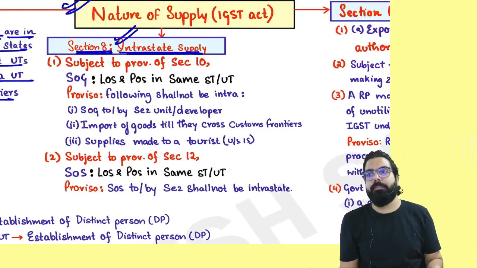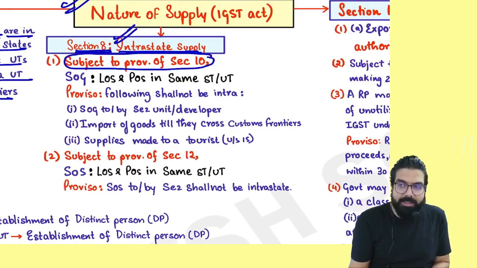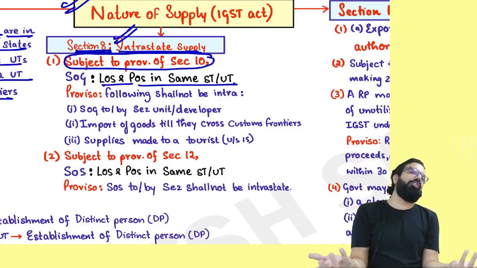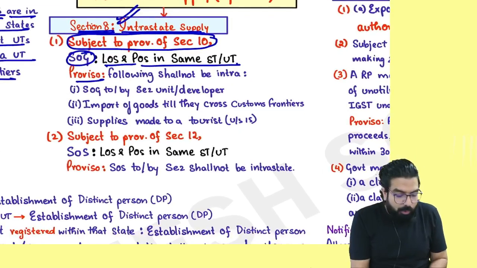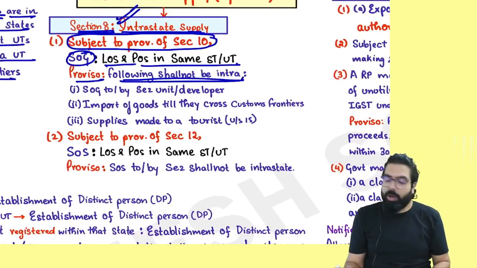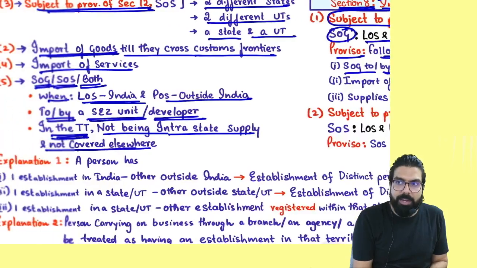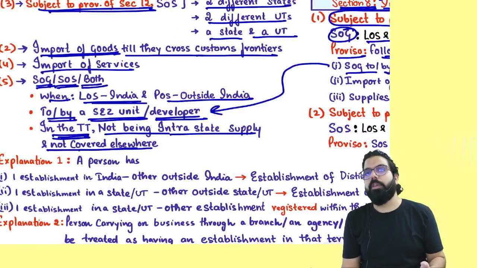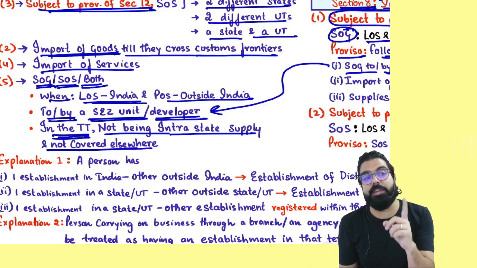What is intrastate supply, everyone? What is intrastate? Intrastate means, first they are telling, please find out the place of supply by applying section number 10. Now, if location of supplier and place of supply are in the same state, same union territory, it is always intrastate supply. They went ahead and told, proviso, following shall never be intra. What shall never be intra? Supplying to or by an SEZ unit or developer will never be intra. Why, sir? Because it is always interstate. You are supplying to SEZ or SEZ is supplying. Always remember one thing, it is never intra.